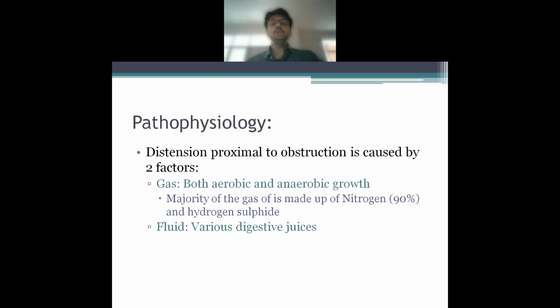Now, coming to the pathophysiology of AIO. What happens in AIO is that due to obstruction, there is distension proximal to the obstruction. Now, why is there distension? Because of air and fluid. We all know there is an air fluid level. Fluid is because of various digestive juices. Air or gas is because of bacterial growth. Initially, this gas consists mainly of oxygen and carbon dioxide. However, over the course of time, oxygen and carbon dioxide get absorbed, and eventually it is made primarily of nitrogen and hydrogen sulfide.